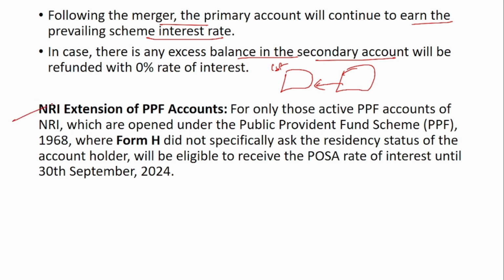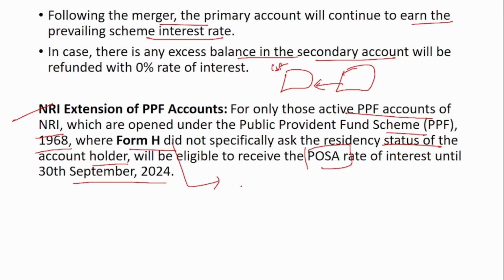Next is the NRI extension of PPF accounts. Only those active PPF accounts of NRIs which are opened under the Public Provident Fund Scheme 1968, where Form H did not specifically ask the resident status of the account holder, will be eligible to receive the post office savings rate of interest until 30th September 2024.